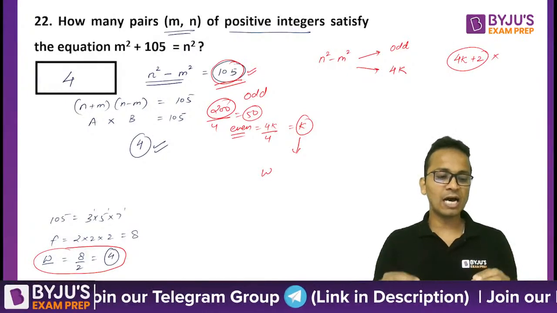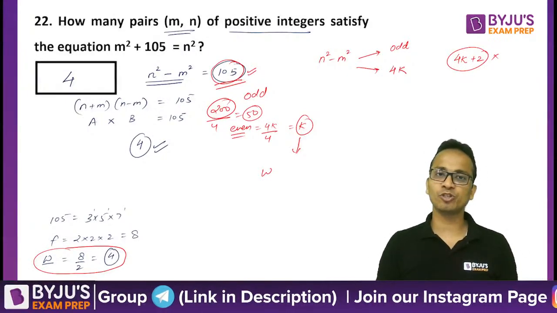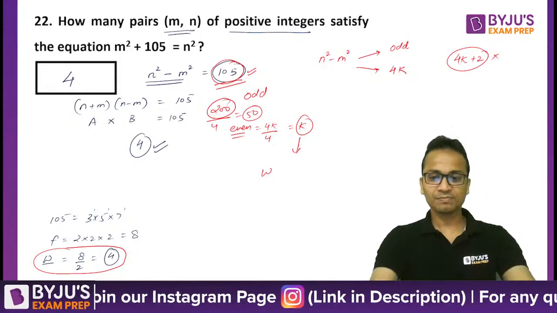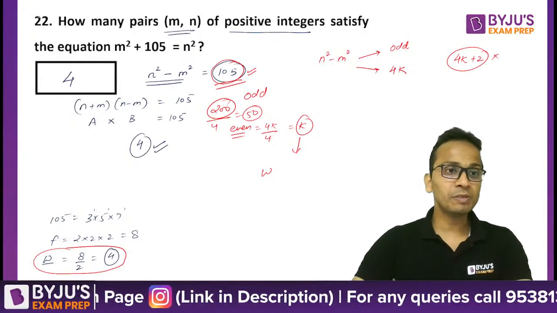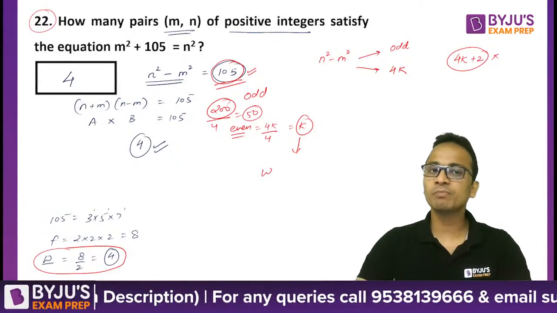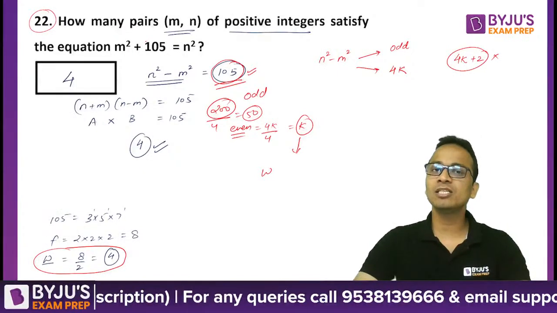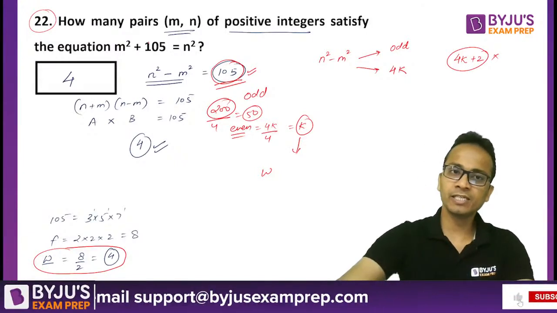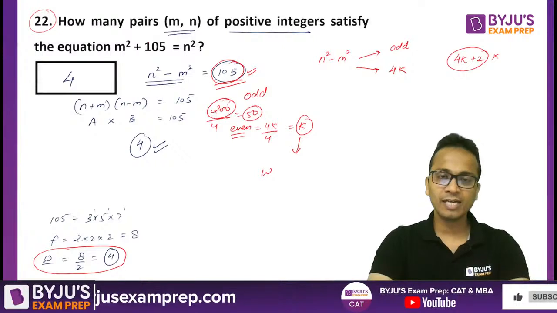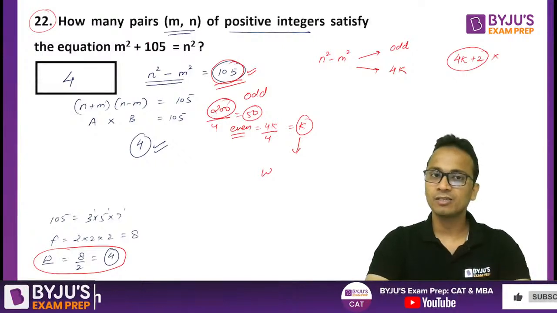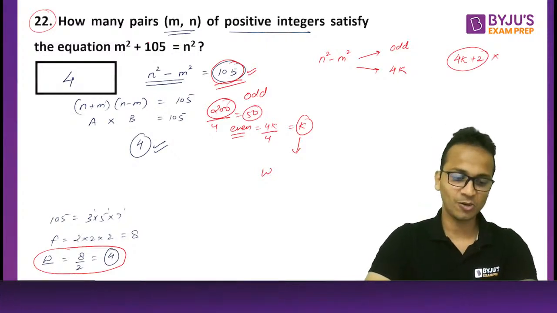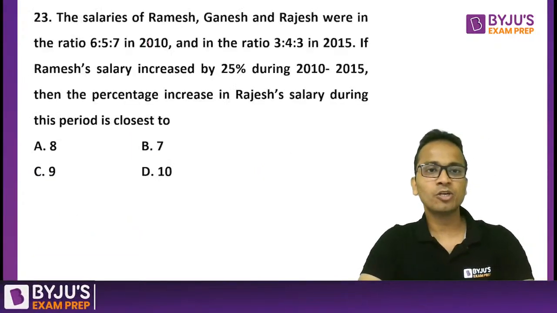So this is how you can find the answer for this type of question in less than 20 seconds. At one stage, people think this is a very lengthy question, but actually it is not. This is hardly a matter of 30 seconds. In 30 seconds, you can take 3 marks in your kitty. Okay, let's move on to the next one, question number 23.